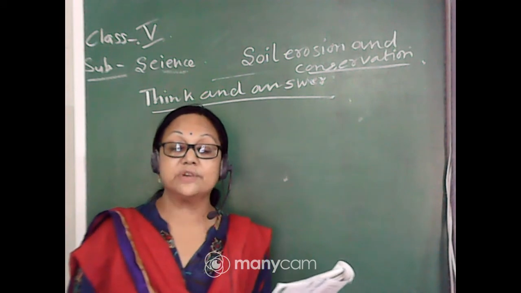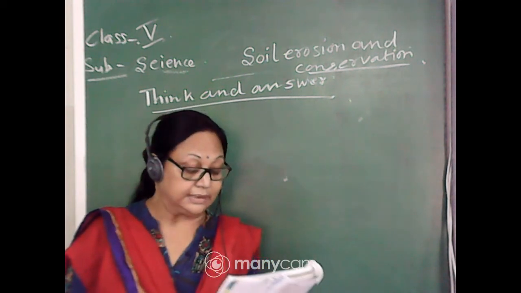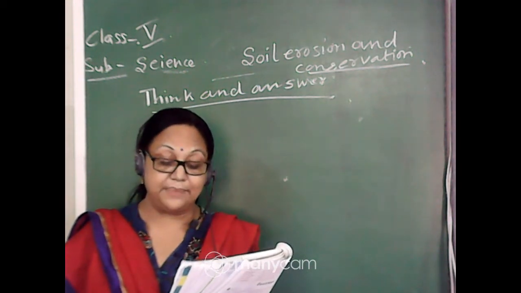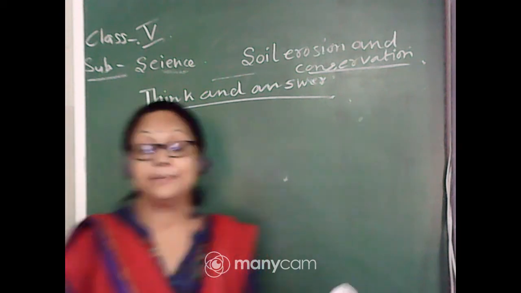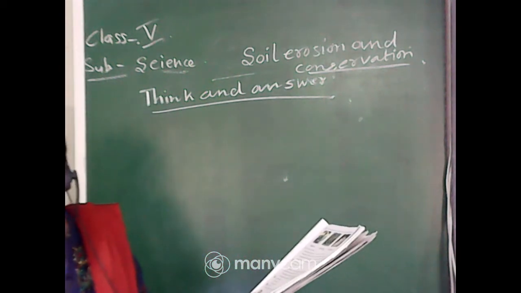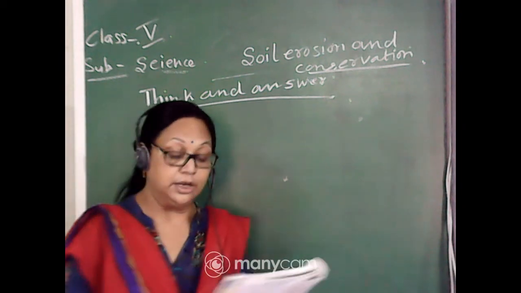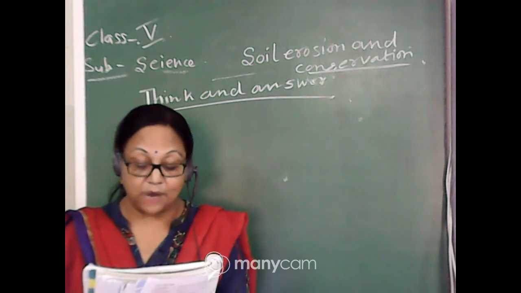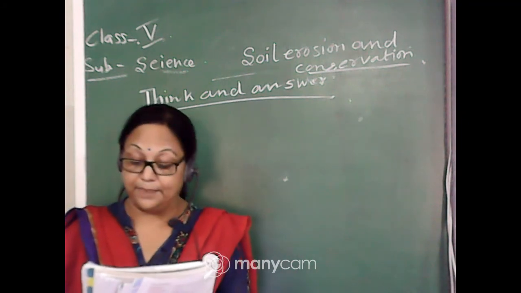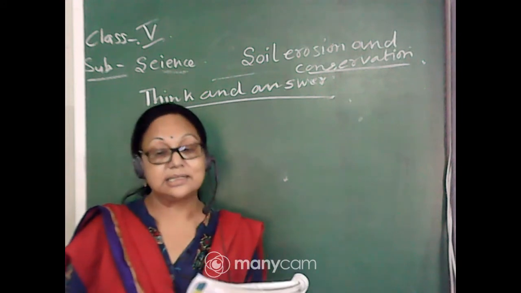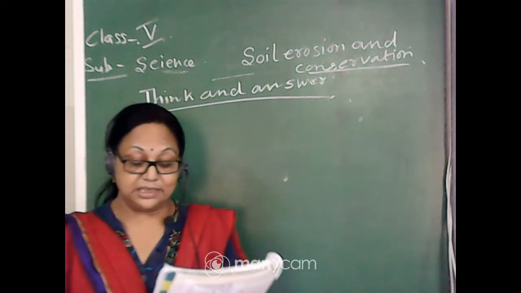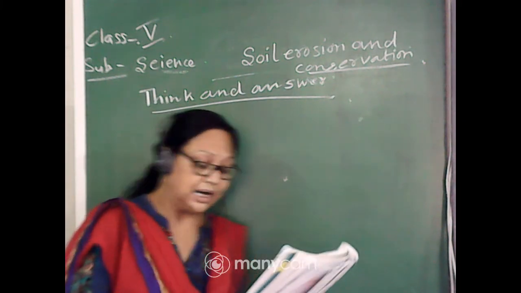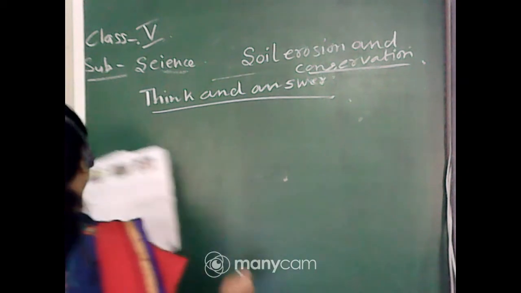The last question was remaining. Think and answer: what would happen if rocks had not broken into the tiny pieces of soil? There will be no soil on the earth, and without soil there will be no growth of plants, and no terrestrial plants, as well as the animals and microbes present in the soil. So write down, without soil.